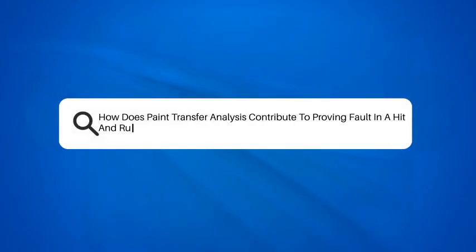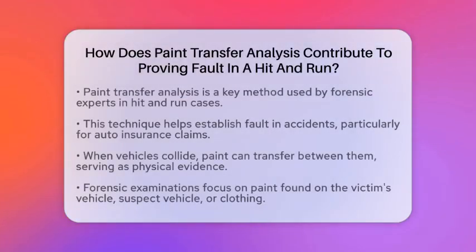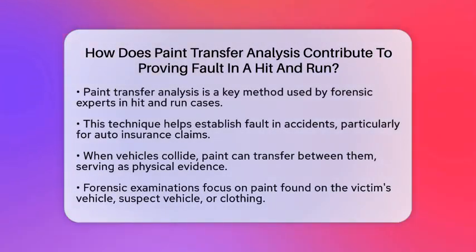How does paint transfer analysis contribute to proving fault in a hit-and-run? Have you ever wondered how forensic experts can link a hit-and-run driver to their victim? One of the key methods they use is paint transfer analysis. This technique plays a vital role in establishing fault in hit-and-run accidents, especially when it comes to auto insurance claims.